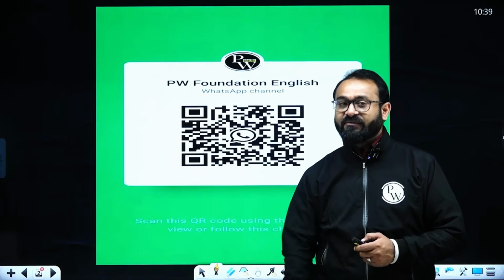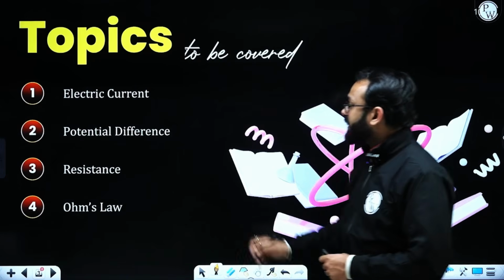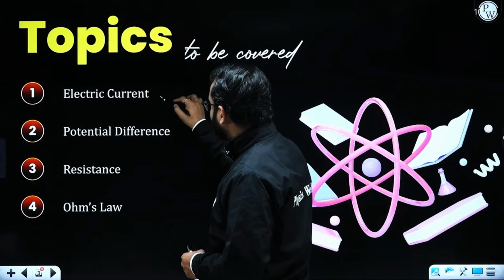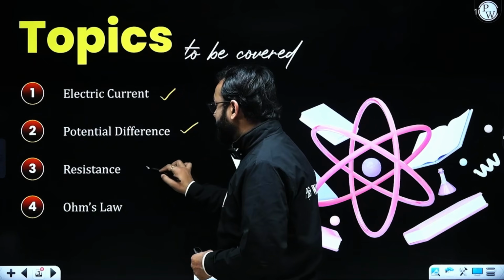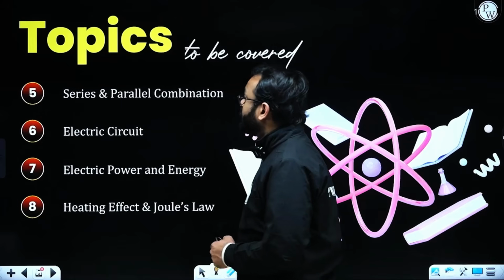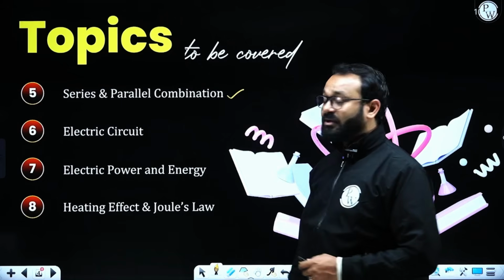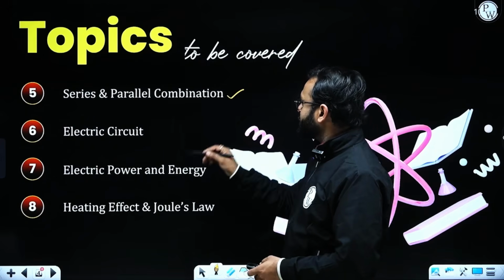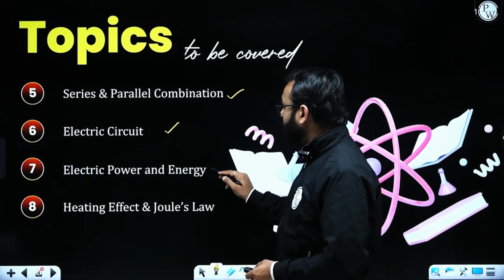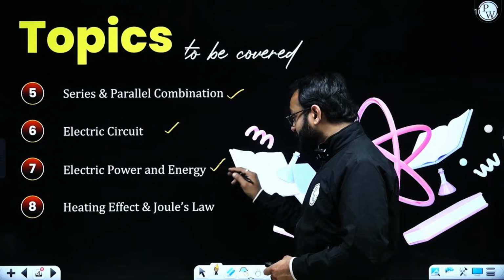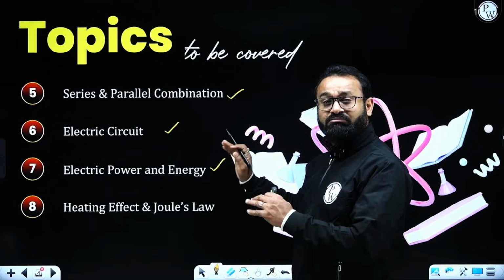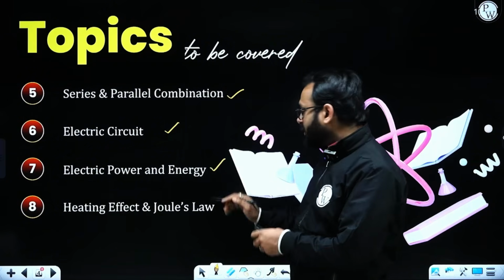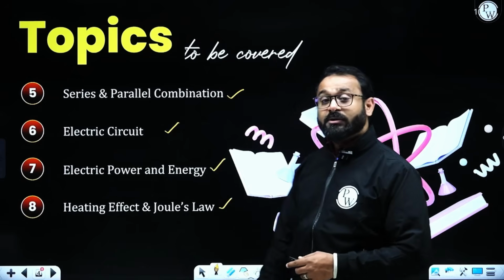What exactly are we going to cover in this chapter? These are electric charges along with electric current, potential difference, resistance, Ohm's law, and combination of resistance. 100% the question will appear from this particular topic. Electric circuit, electric power and energy will also give you confirmed questions, and then the heating effect and Joule's law.